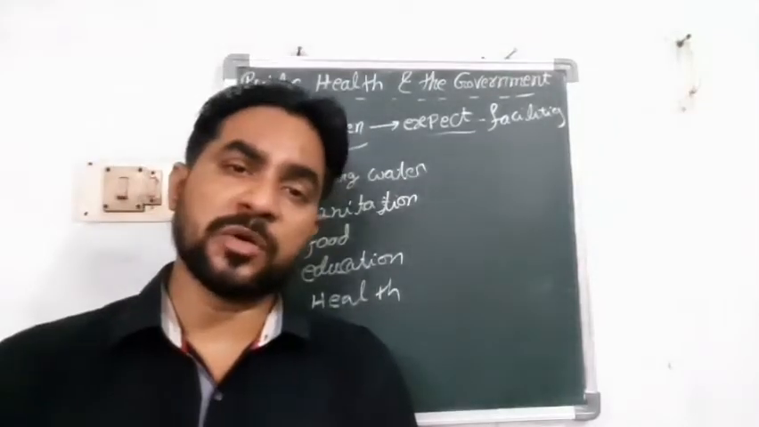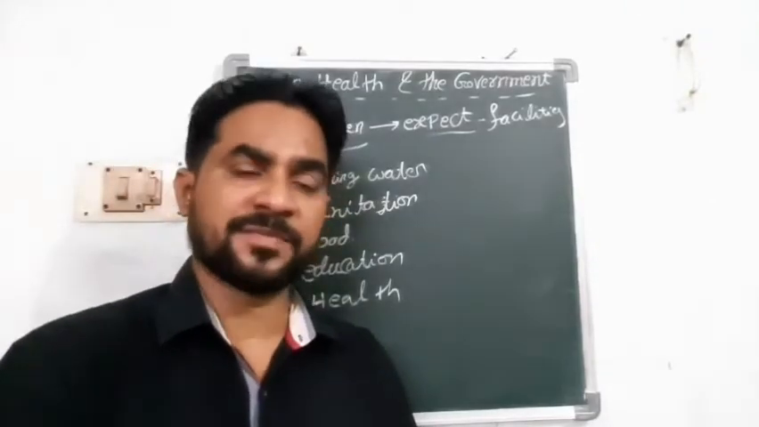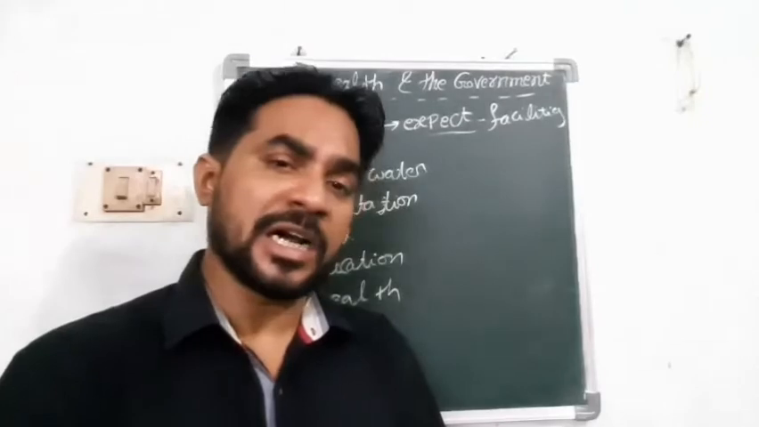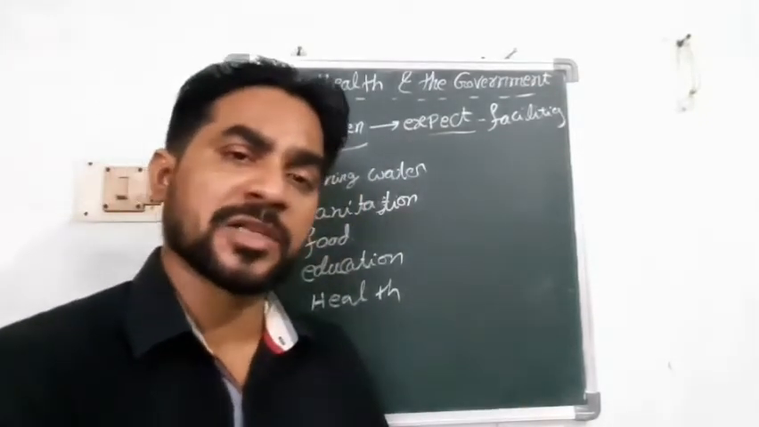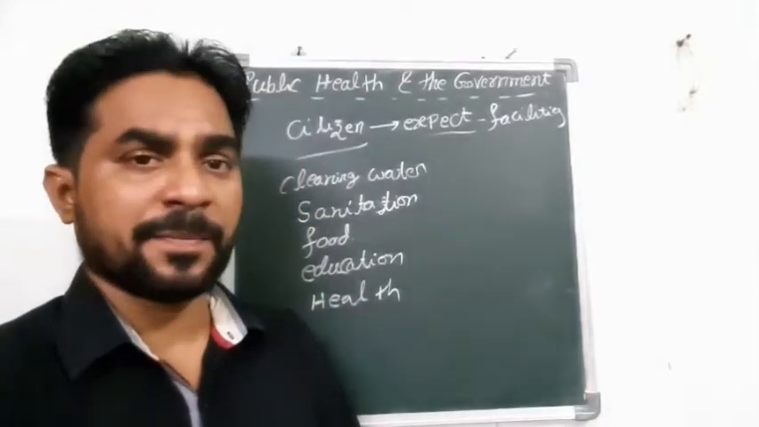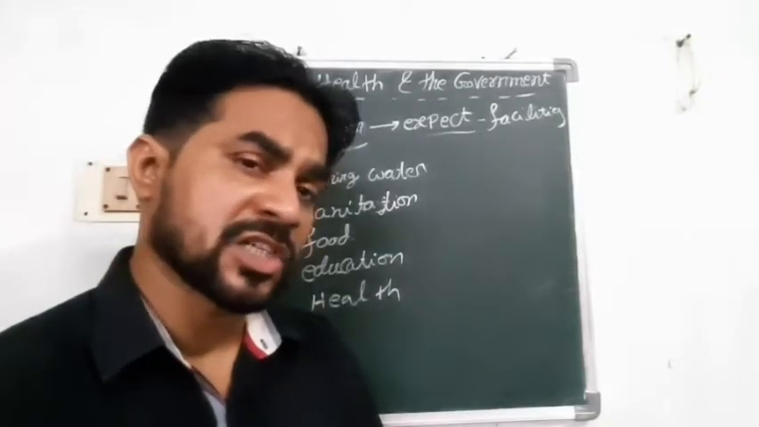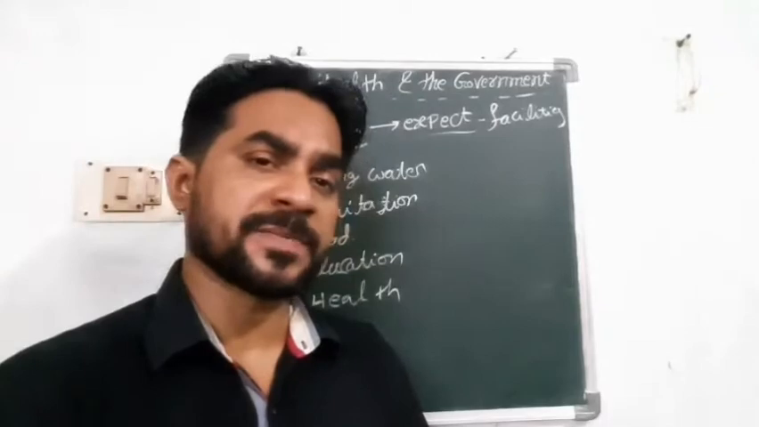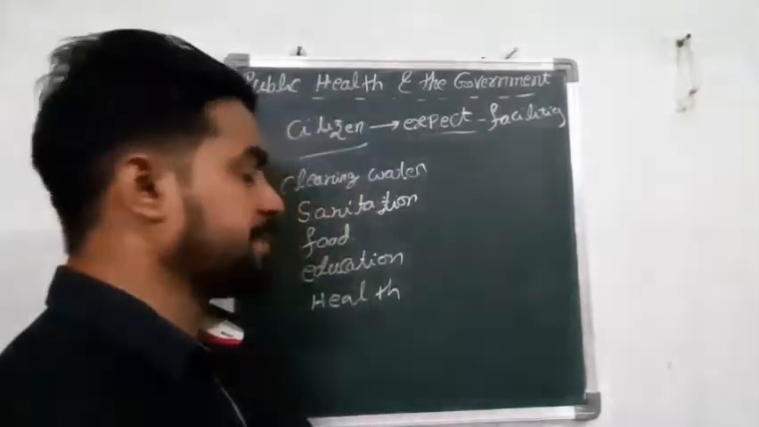And also the people who are below the poverty line also want minimum food. The government is providing minimum food through the PDS system, the public distribution system. It means through the ration shops, the government is providing minimum basic food to the common people.